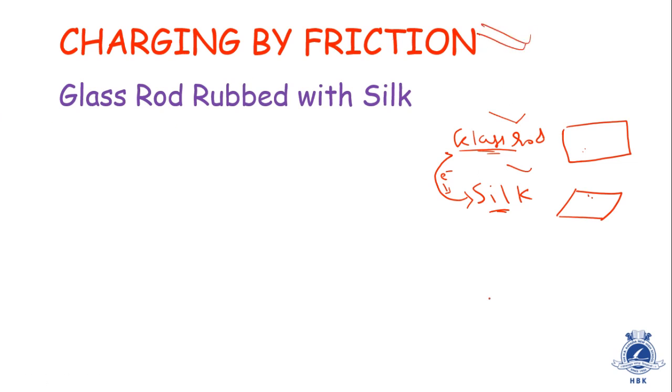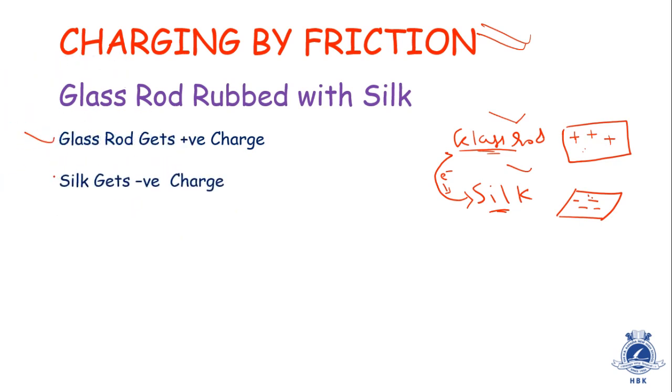It is called charging by friction because the glass rod is actually rubbed with silk and some kind of frictional force arises between these two. When electrons pass from the glass rod to silk, there will be some deficiency in the glass rod. As a result, the glass rod becomes positively charged. The silk is gaining some electrons, therefore silk becomes negatively charged. So when the glass rod is rubbed with silk, the glass rod gets positive charge, remember this, and the silk gets negative charge.